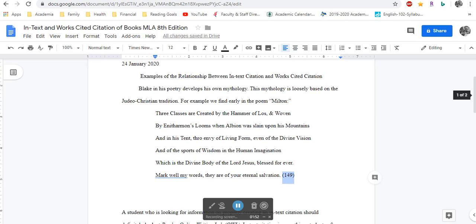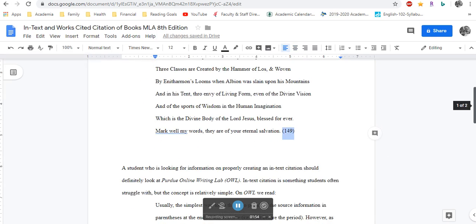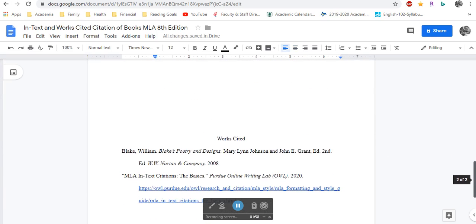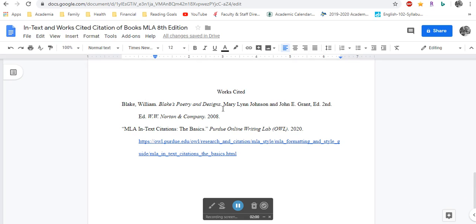And this is a book by a specific author, but that book has been compiled and organized and has additional information written in it by editors. So you can see here how this is set up right here. This citation below it is for a web page, and we're not talking about that in this video.